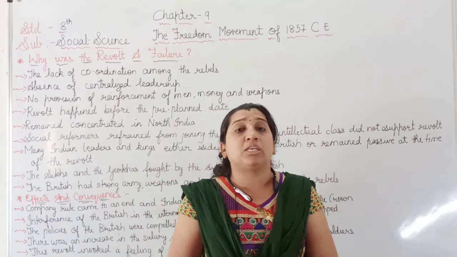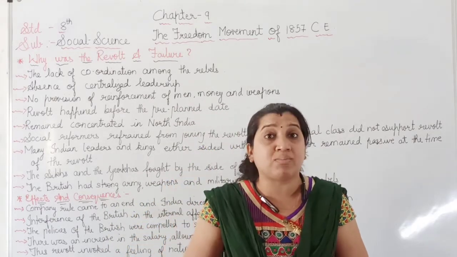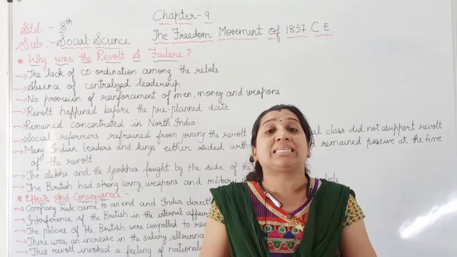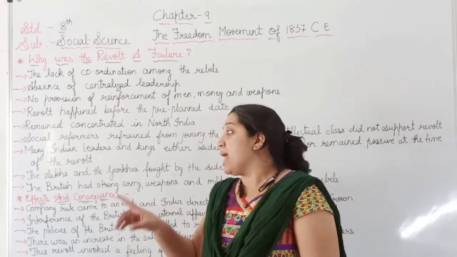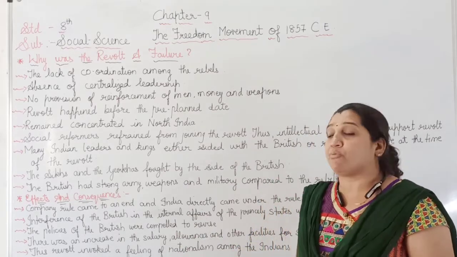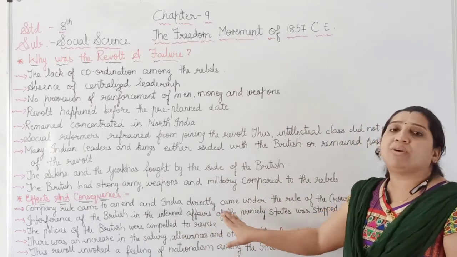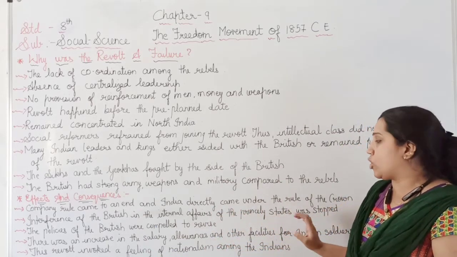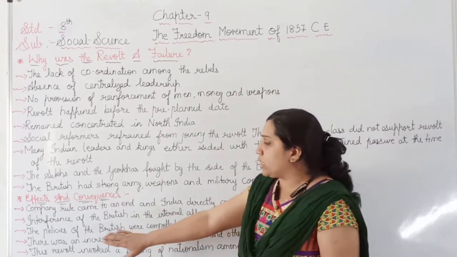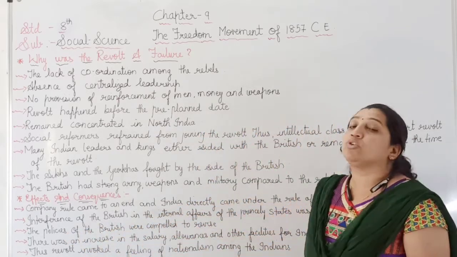With the subsidiary alliance policy, they had started involving themselves in the internal and external life of the rulers. But after the defeat of the revolt of 1857, they stopped interfering in the internal affairs of the princely states.